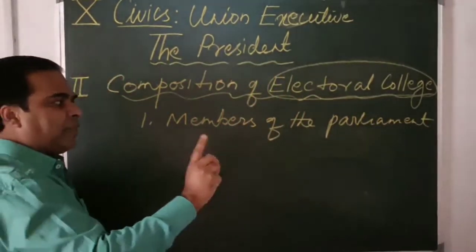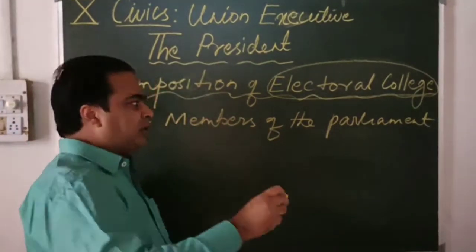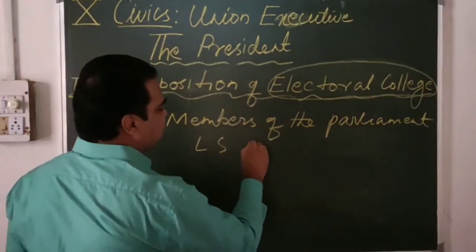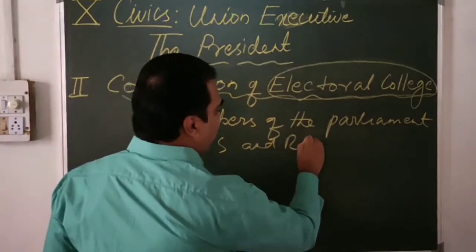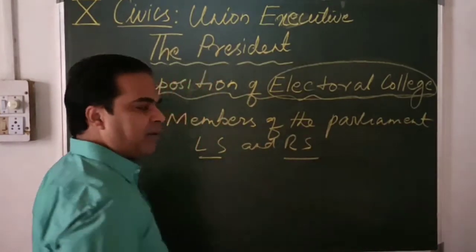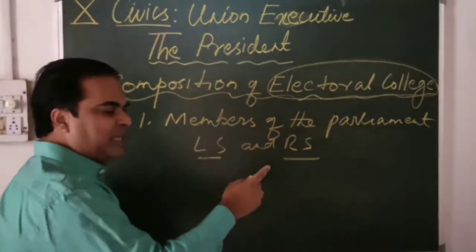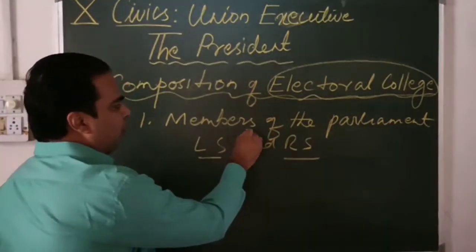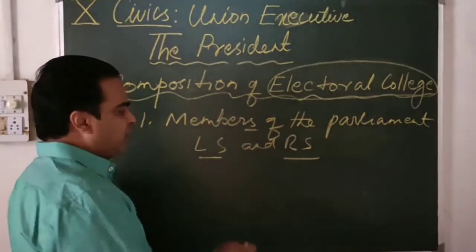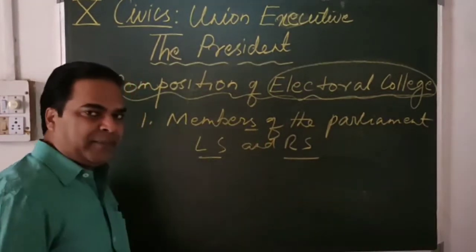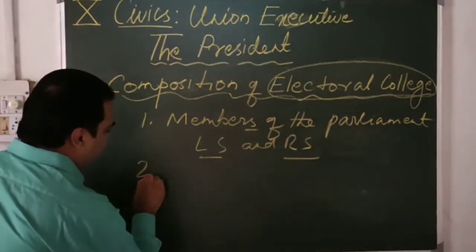That means both houses, Lok Sabha and Rajya Sabha. When I say members of the Parliament, plural, that means the members of Lok Sabha as well as Rajya Sabha. And the next one is